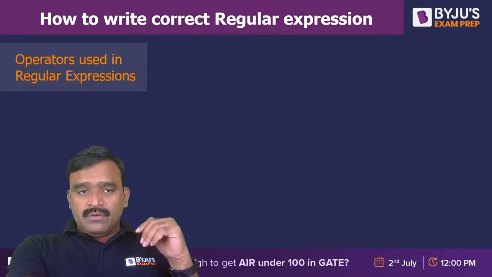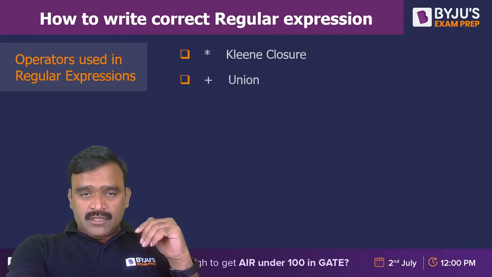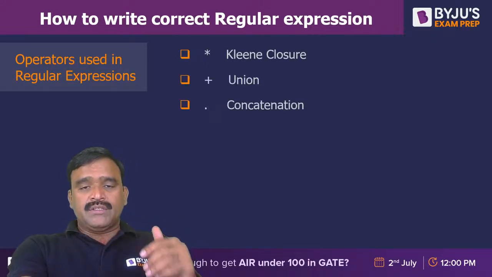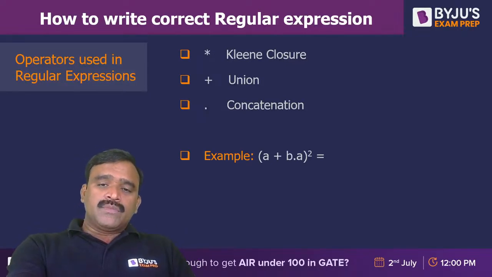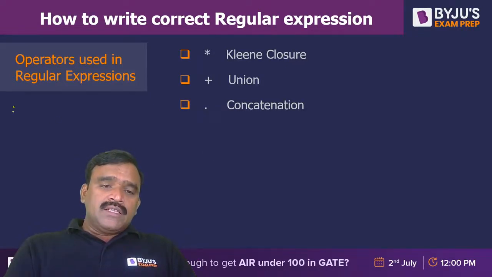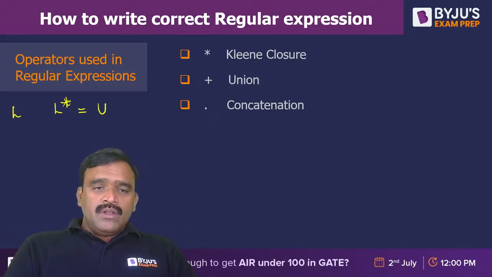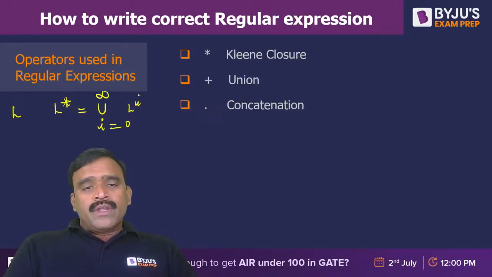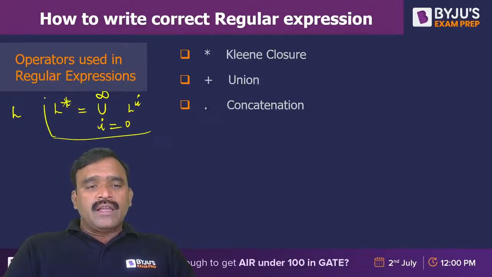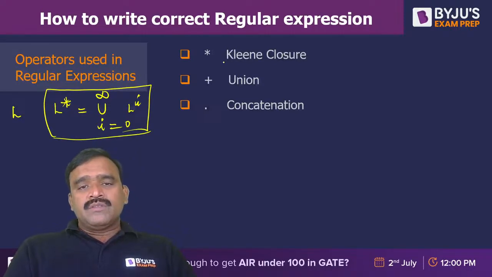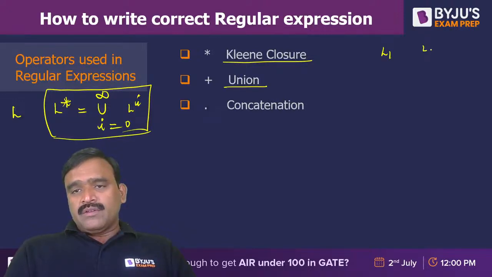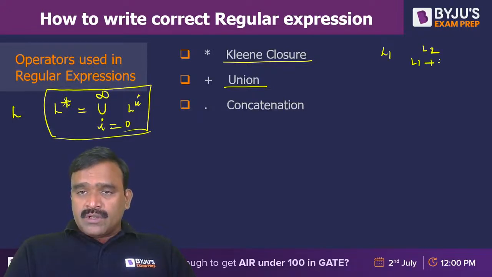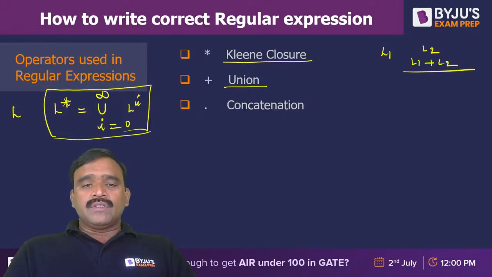Now coming to the operators used in regular expressions: we use Kleene closure, union, and concatenation. What do you mean by Kleene closure? If L is a language, then L star is also a regular language, which is the union of L power i, for i from 0 to infinity. So we can take 0 or more instances of a language or of a symbol. That is the Kleene closure. And union is, for example, if L1 is regular and L2 is regular, then L1 plus L2 is also regular. So that is the union of two regular languages.